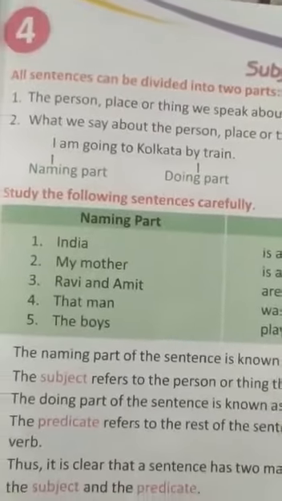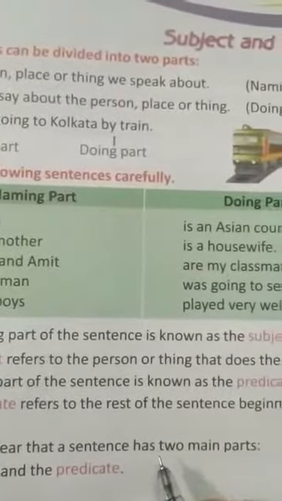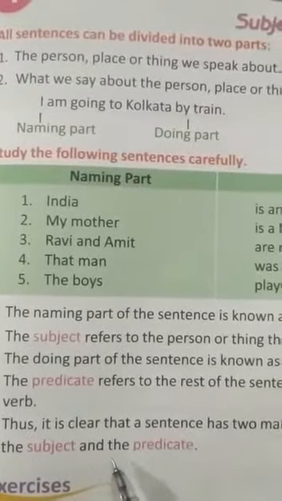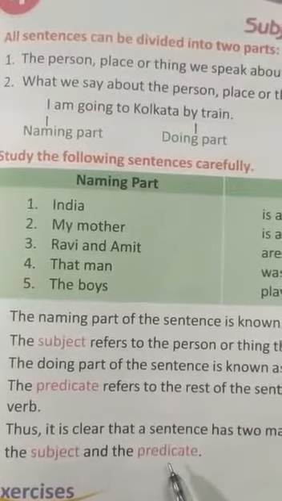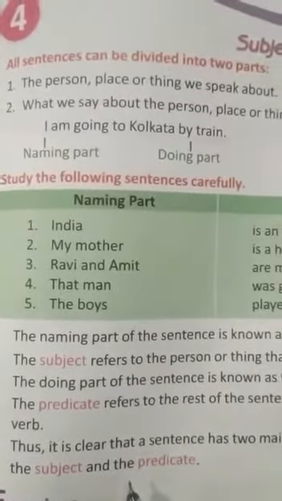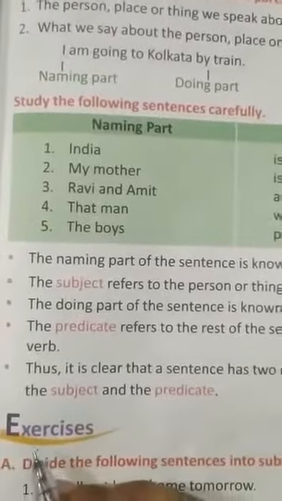Thus, it is clear that a sentence has two main parts, the subject and the predicate. Clear, everyone? Understood? Okay. Now let's do our exercises.